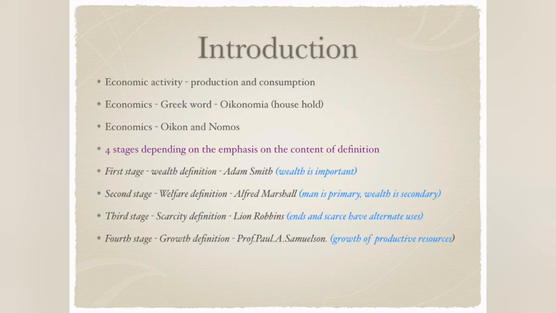With Alfred Marshall, we say that this kind of definition is a material welfare definition, because they give more importance to man and his welfare. According to Marshall, man is primary and wealth is secondary, right?